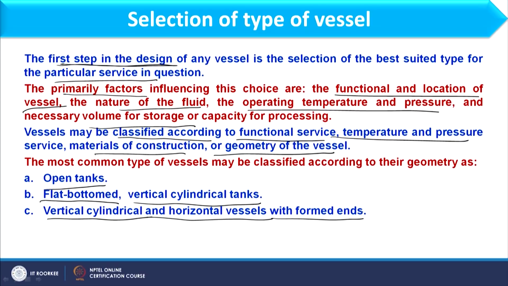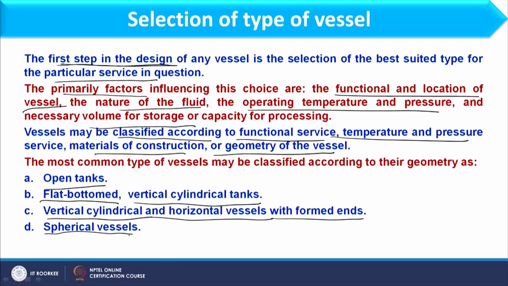So, here again I am considering a cylindrical vessel with formed heads. Formed head means one which is not flat. Okay. If it is hemispherical type or ellipsoidal type, all those shapes will come under formed heads. So, we will have a detailed discussion on that in a particular lecture. And the next shape is the spherical vessel. So, here we have a cylindrical tank as well as a spherical tank.